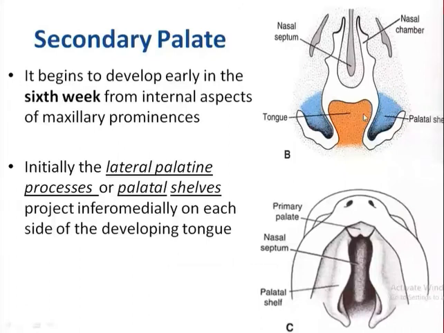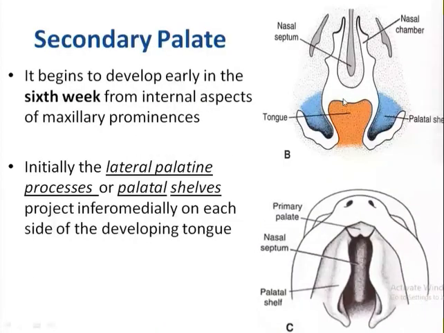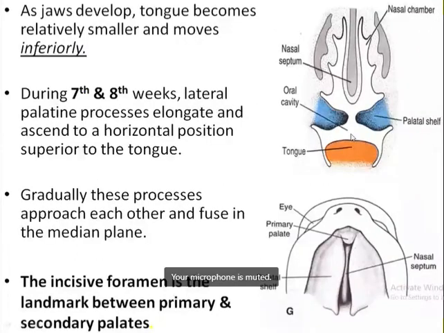As the jaw developed, both upper and lower jaw, the tongue becomes relatively smaller in size and moves inferiorly. See here, in this case, the tongue is initially present superior to this palatal shelf, the lateral palatine process. And as the jaw begins to develop, the tongue becomes relatively smaller in size and starts to descend downward. So during the 7th and 8th week, what happens? The lateral palatine process or the palatal shelves elongate and ascend to a horizontal position, which lies just above the tongue.